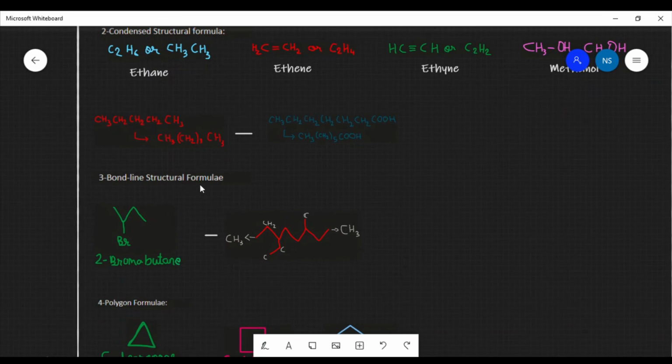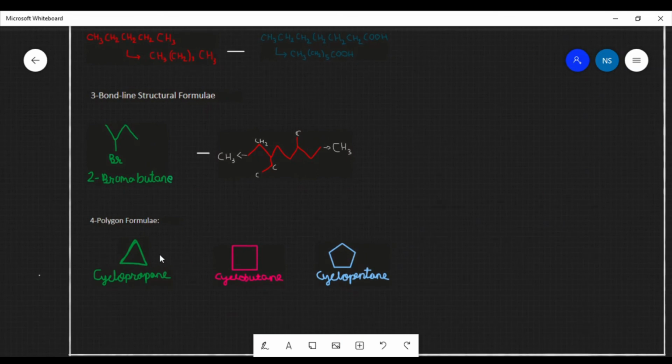Also we studied the bond line structural formula. Sometimes writing like this might also be lengthy, therefore we condense them more and represent them by lines which represent the bonds, and each corner or vertex represents the carbon atom present over there. Also we studied the polygon formula. In this we studied that some compounds of carbon can be cyclic, that is they might form rings, or closed structures. Therefore they are represented by these polygons like cyclopropane, cyclobutane, etc.